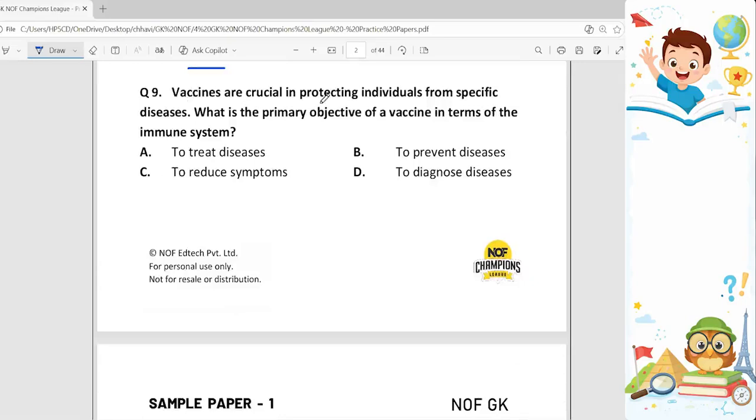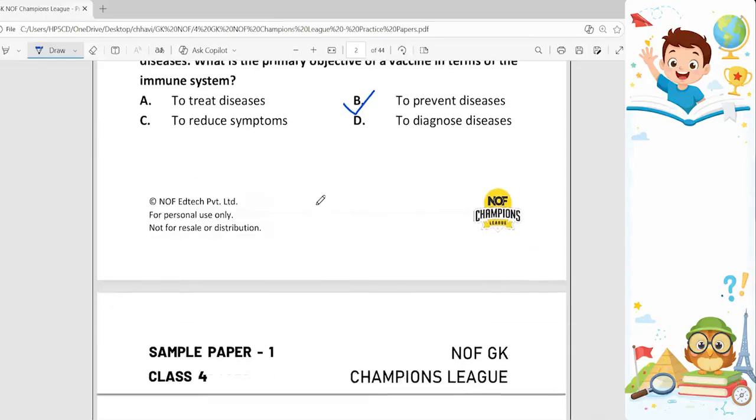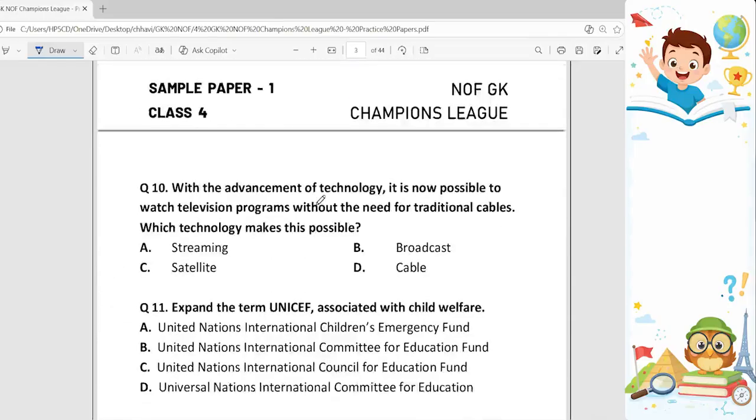Vaccines are crucial in protecting individuals from specific diseases. What is the primary objective of a vaccine in terms of the immune system? So the answer to this is option B. It helps to prevent diseases. Vaccines are important because they help to prevent diseases.